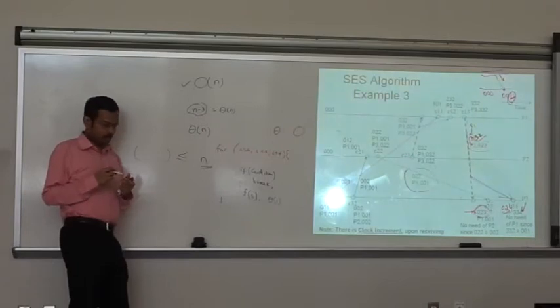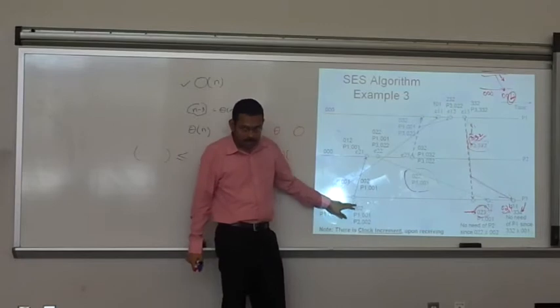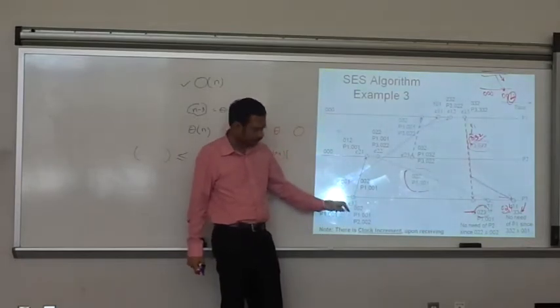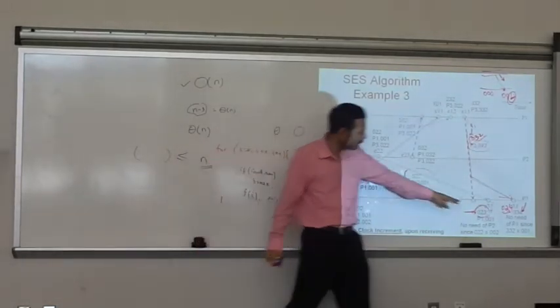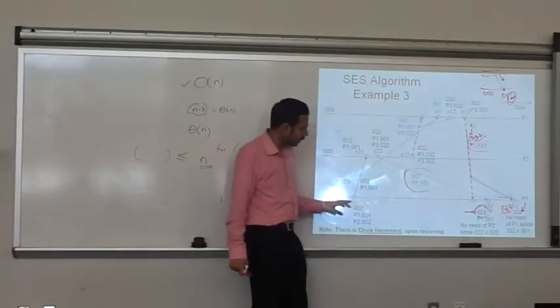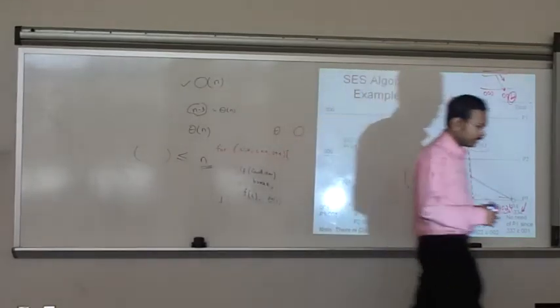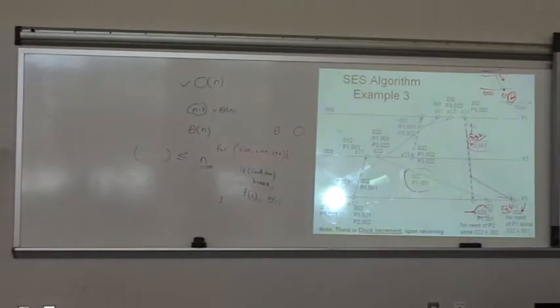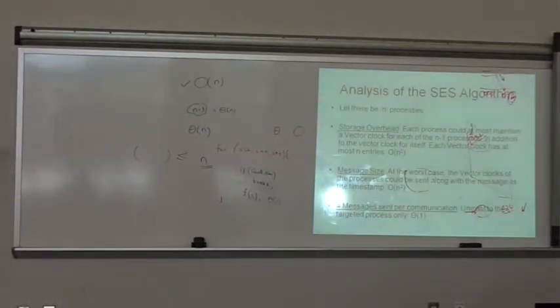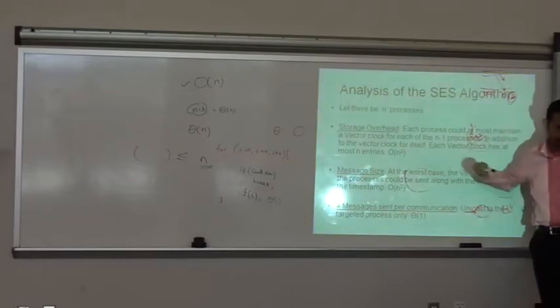So why have I put that out here? The number of entries you maintain here for the other processes varies. Like in this case, you deleted the entries after you got to know that they were not needed. So in the worst case, you could maintain entries for every process. That's why you can say storage overhead is big O of n square. Why n square? N minus 1 processes, and each process has an n integer clock. So it is 2-dimensional, n square.